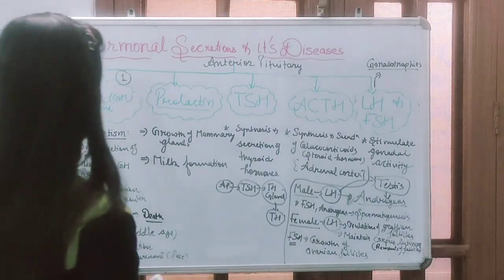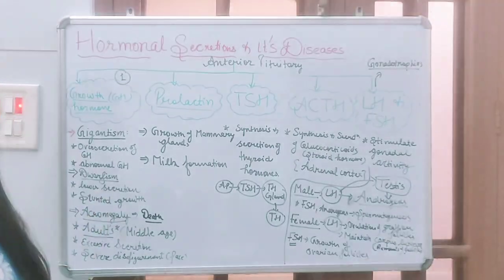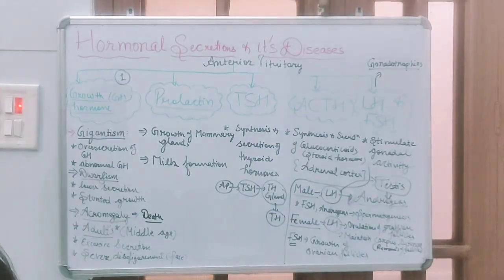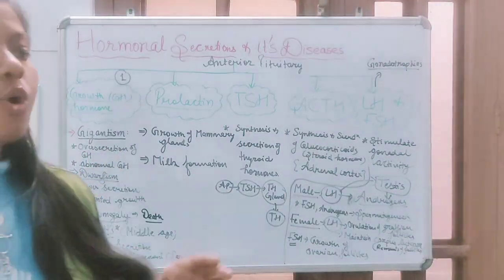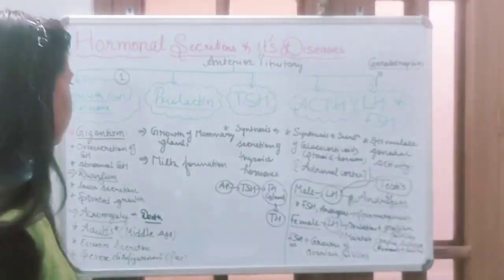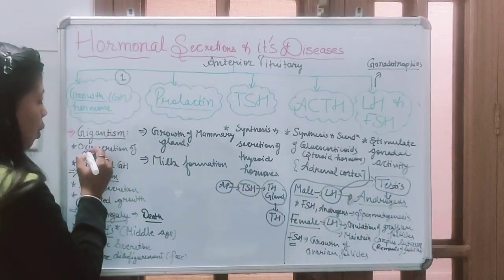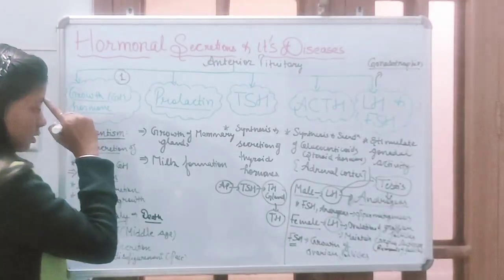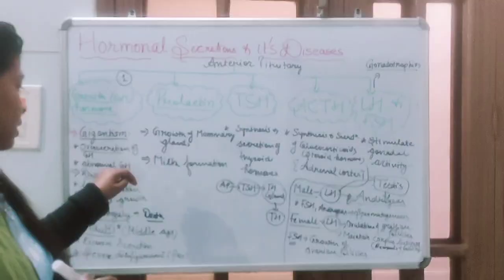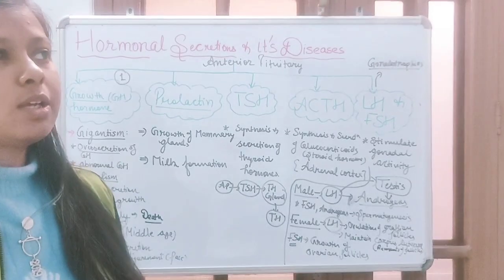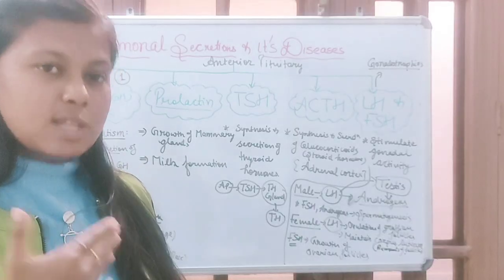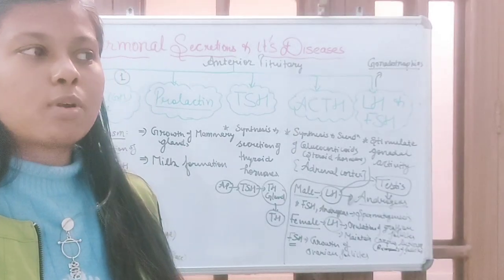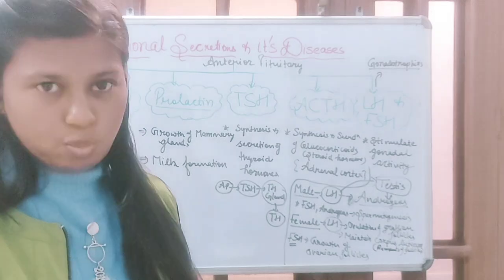Now, growth hormone leads to various diseases according to its secretion. For example, first is giantism. Giantism is basically due to the over secretion of growth hormone. When growth hormone is overly secreted, it leads to giantism, and it basically causes abnormal growth of the body.